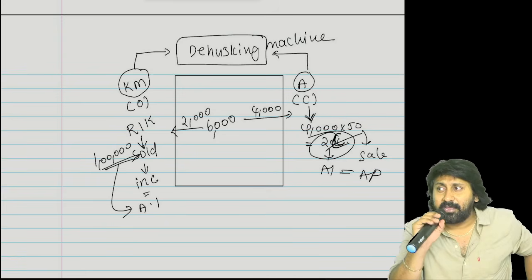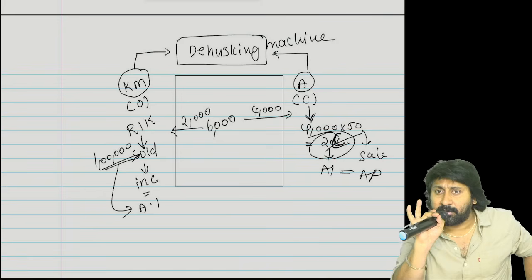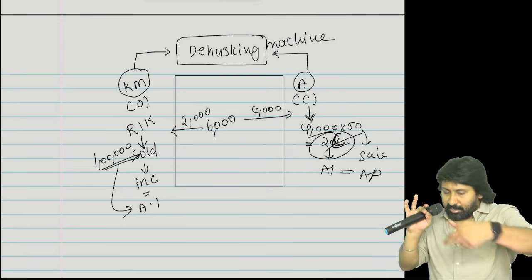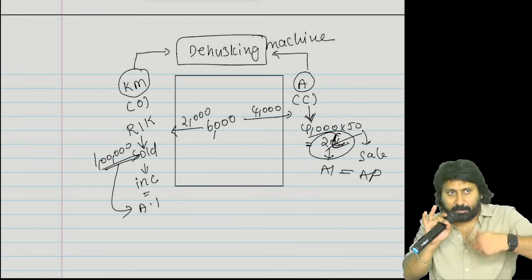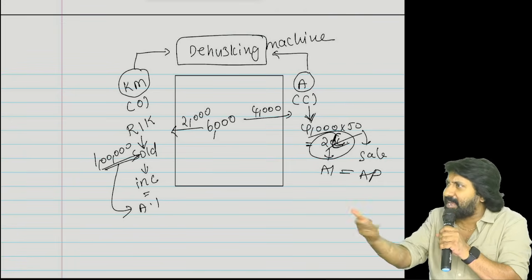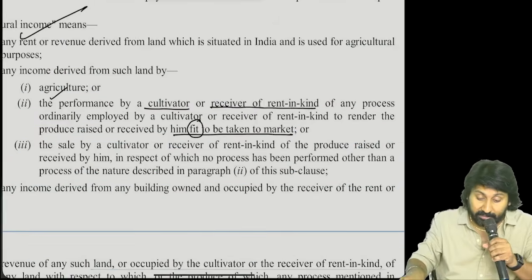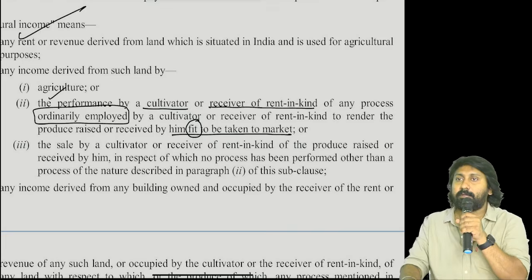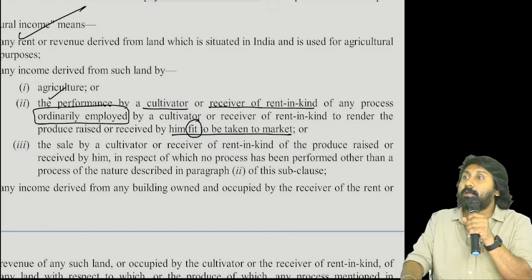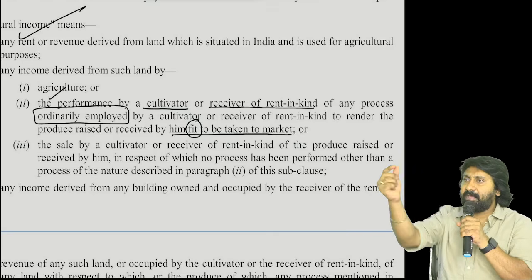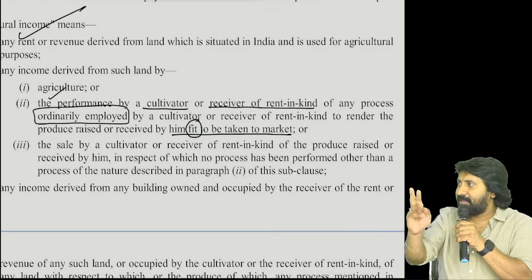Can you please explain? Without dehusking the paddy, is it fit for market consumption? So the process which the receiver of rent in kind or the cultivator is performing is ordinarily employed, not specially.